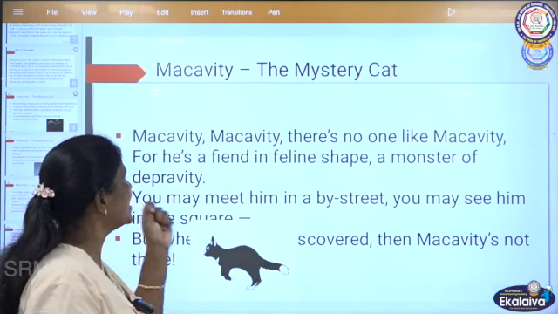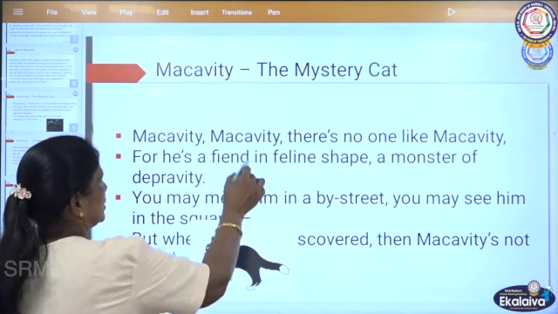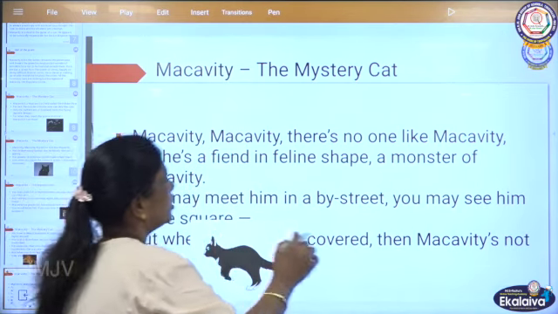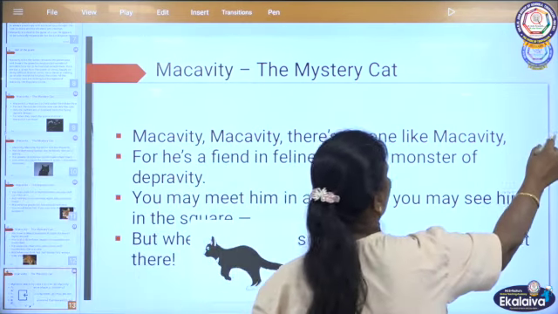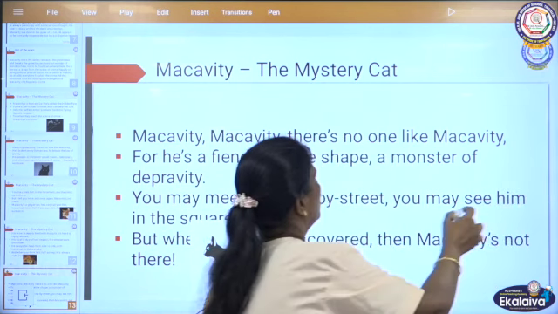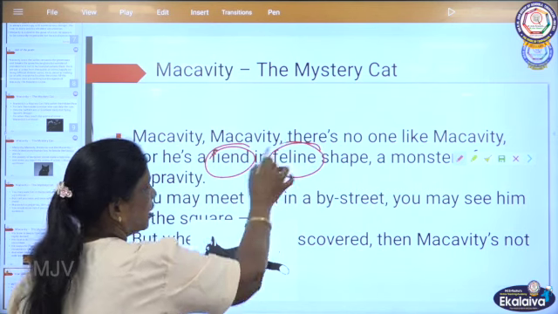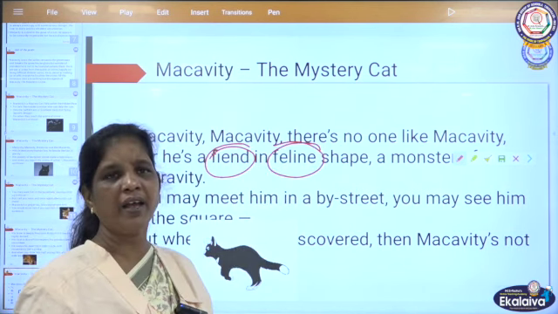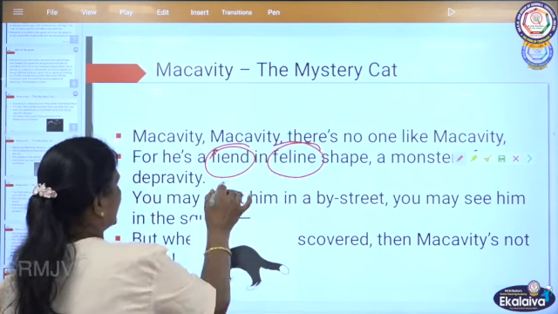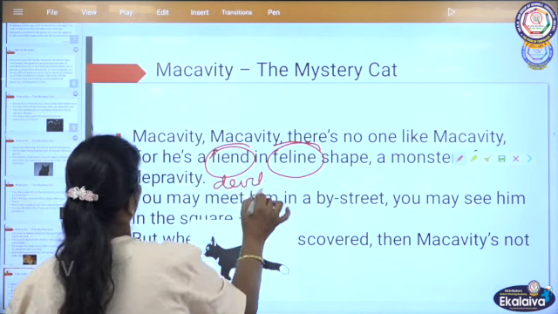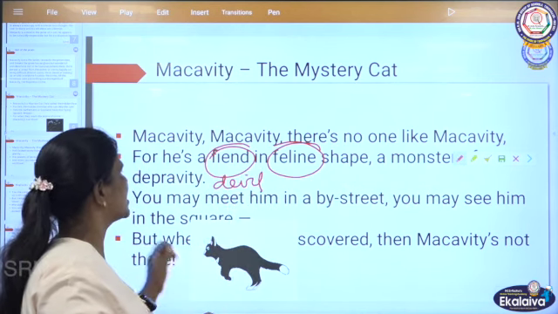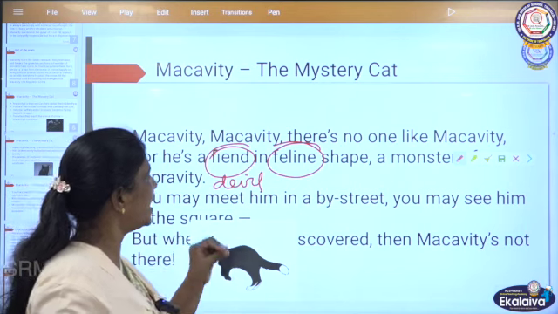And for he is a fiend in feline shape. What do you mean by fiend? And what do you mean by feline? So fiend means a devil. For he is a fiend means he is a devil in feline shape.